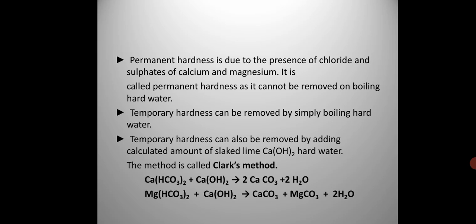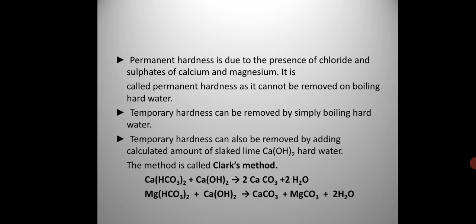Water will again become hard due to the absorption of carbon dioxide from the atmosphere by unused slaked lime to form soluble calcium bicarbonate. So a calculated amount of slaked lime has to be added. Again I repeat, if excess of lime is added, it will again render the water hard due to the absorption of carbon dioxide from the atmosphere by unused slaked lime to form soluble calcium bicarbonate.